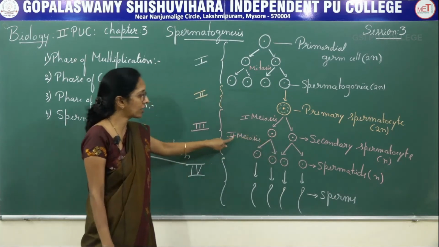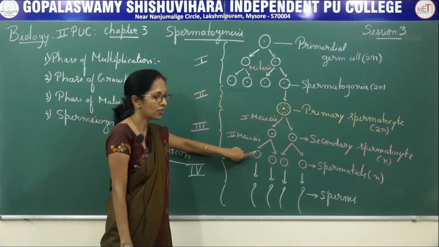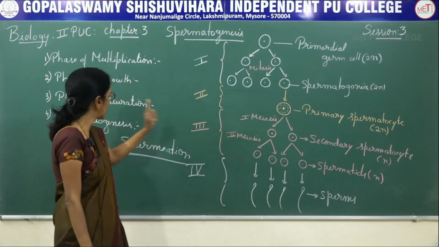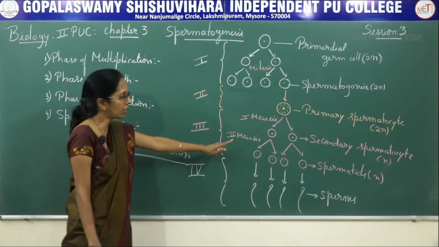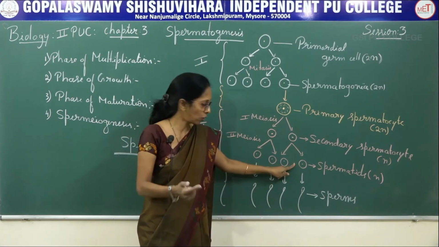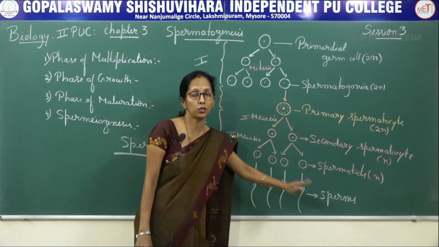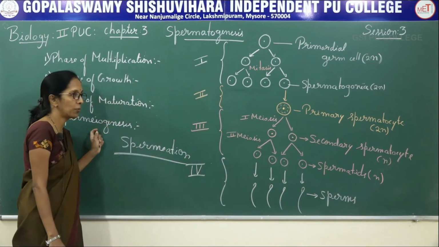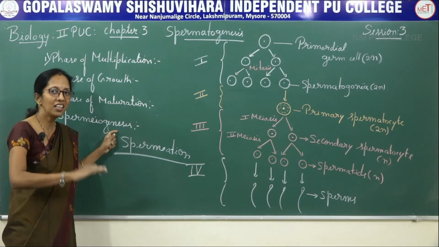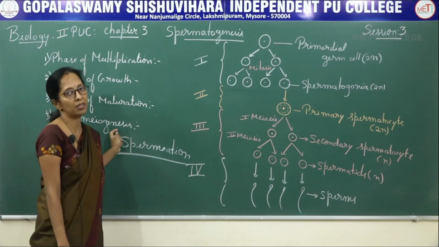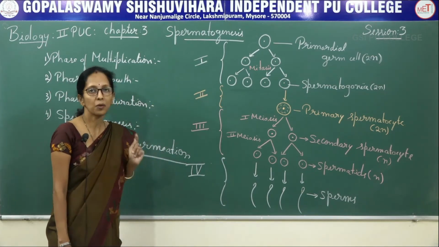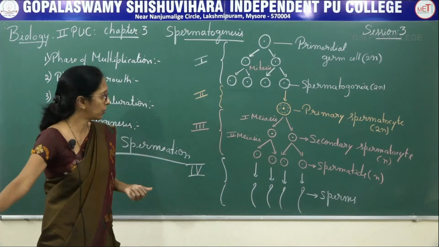The secondary spermatocyte undergoes second meiotic division, resulting in the formation of haploid cells called spermatids, and this is the maturation. The spermatids, non-motile haploid cells, get transformed into motile male gametes called sperms, and the process is called spermiogenesis. After spermiogenesis, there is a release of sperms from the seminiferous tubule, which is called spermiation. So this is about spermatogenesis. Next we will move on to oogenesis.